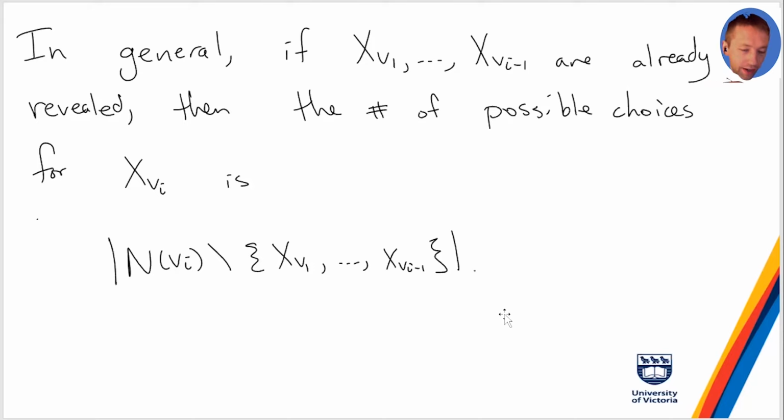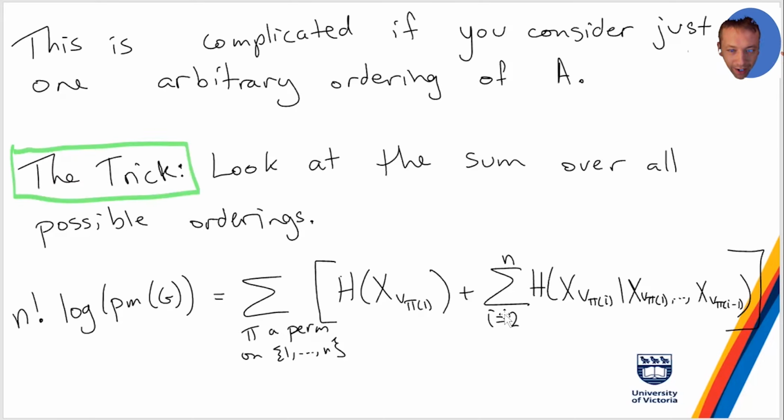So here's the thing: our ordering of A was arbitrary, and if you don't think about how to choose the ordering, then it's going to be really complicated. But actually, things become easier if you look at all the possible orderings and add this thing up over all of these orderings. So A has n elements. There's n factorial ways to permute the elements of A. And I imagine I look at all of those different ways of ordering the elements of A, and I write out this expression for all of them.